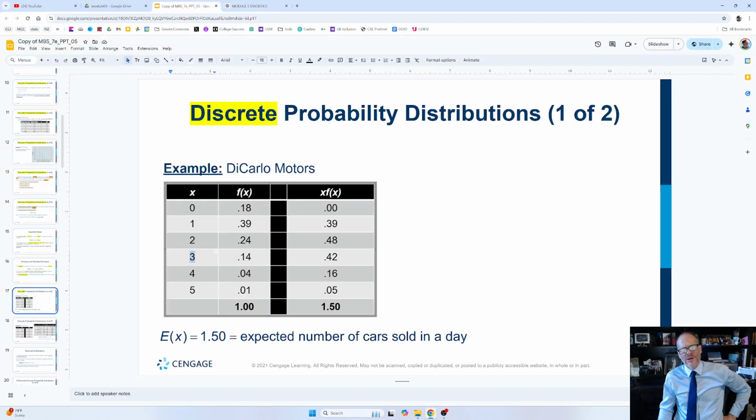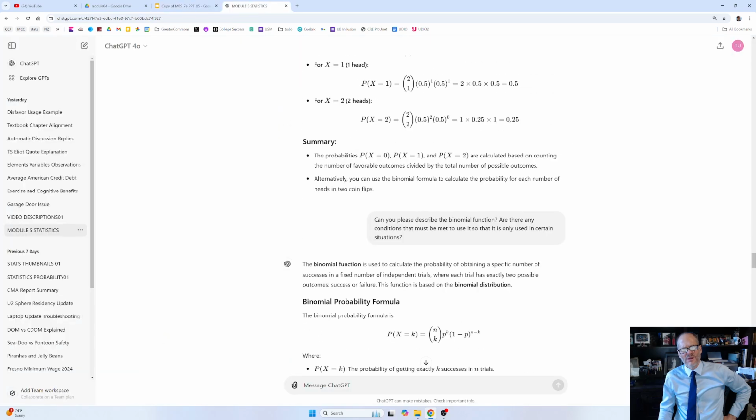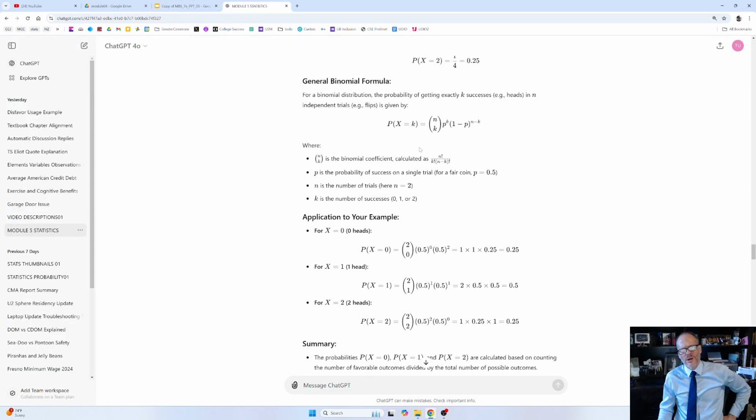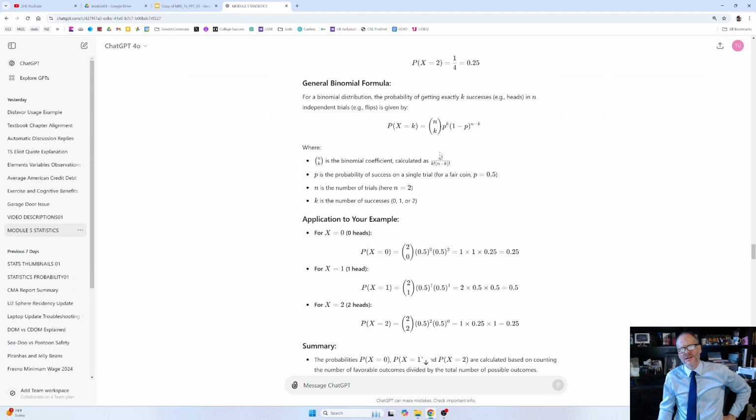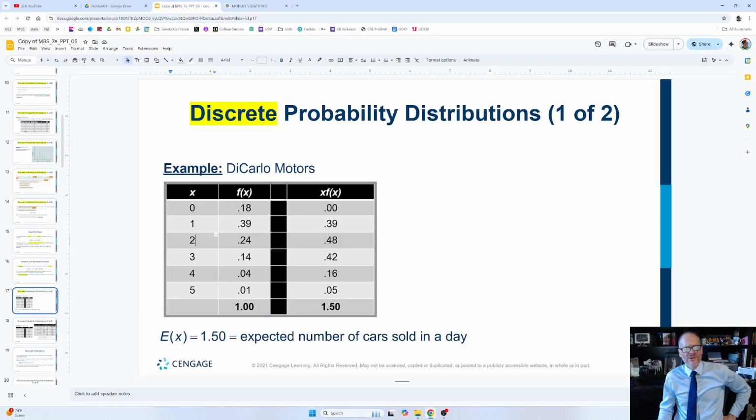And what that shows us is that we could take a variable, and here the variable that's being put in is the number of successes of getting heads. It's 0, 1, or 2. We could take a variable, 0, 1, or 2, in the flipping the coin thing, and we could put it into a function, and we could get the probability distribution. And it's discrete. It's a discrete probability because you can't get a partial head.